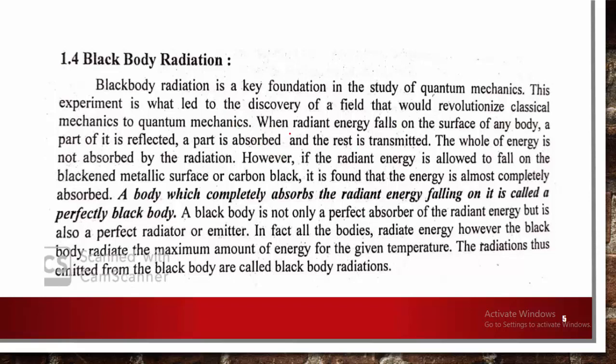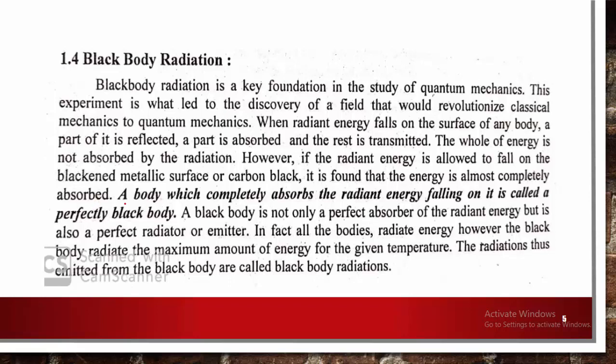As we know, when radiant energy falls on the surface of a body, a part of the radiation is reflected, a part is absorbed and a part is transmitted. But if radiant energy is allowed to fall on a black metal surface or a carbon black surface, the complete energy is almost absorbed. Such a body is known as a black body.